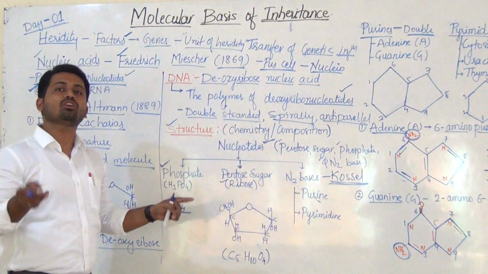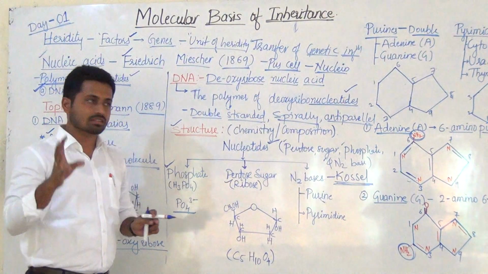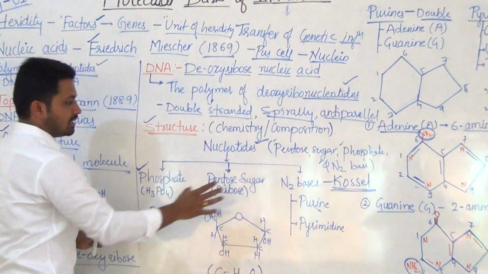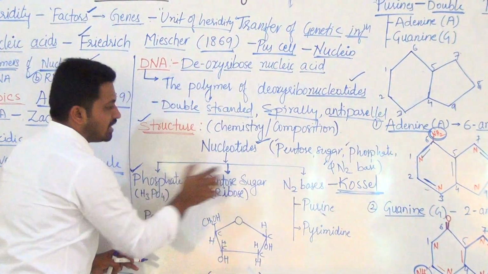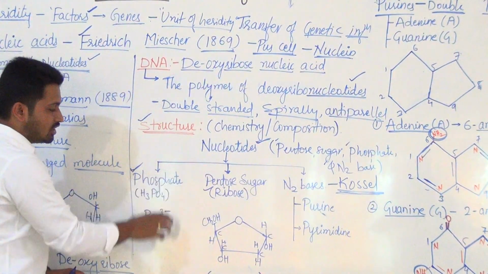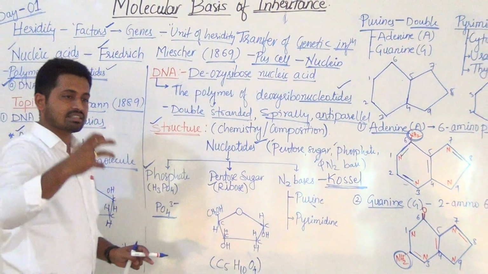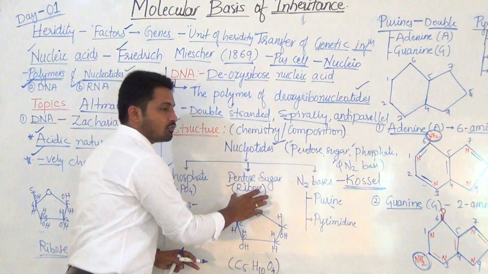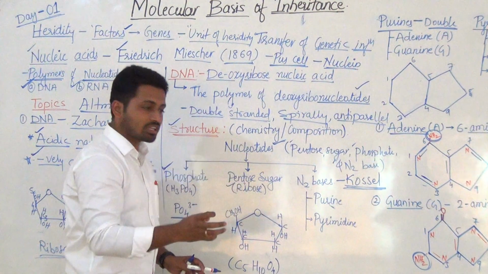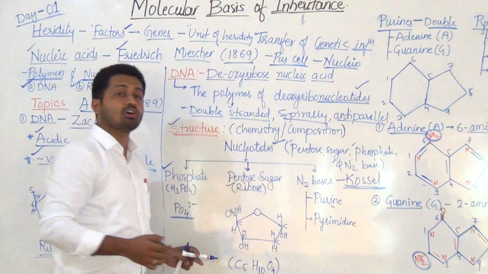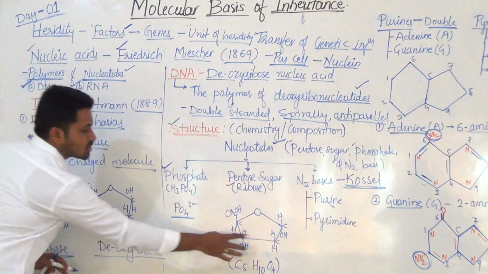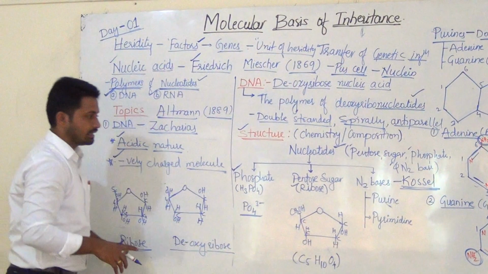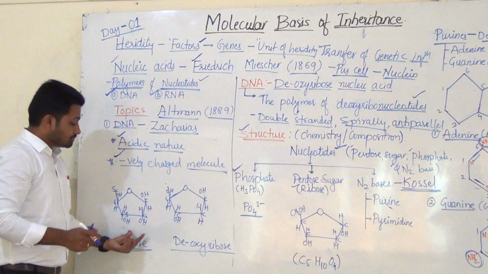Now what is a nucleotide? A combination of 3 substances: pentose sugar, phosphate, and nitrogen base. The phosphate is the one responsible for the acidic nature and negative charge of DNA. The pentose sugar is ribose, containing 5 carbons. This is the structure for deoxyribose, and the general structure for ribose is this one. Okay, like that.